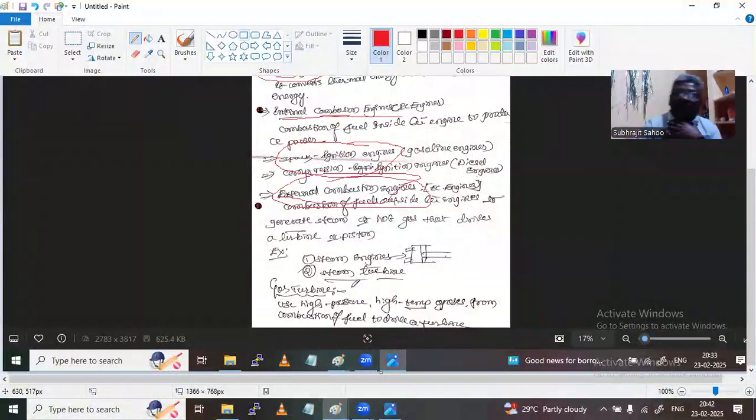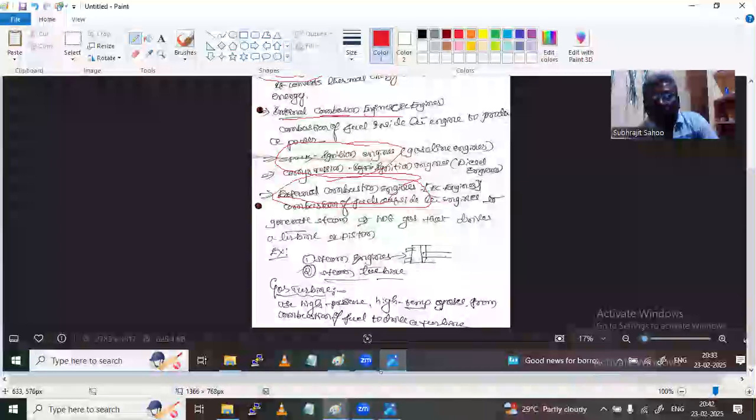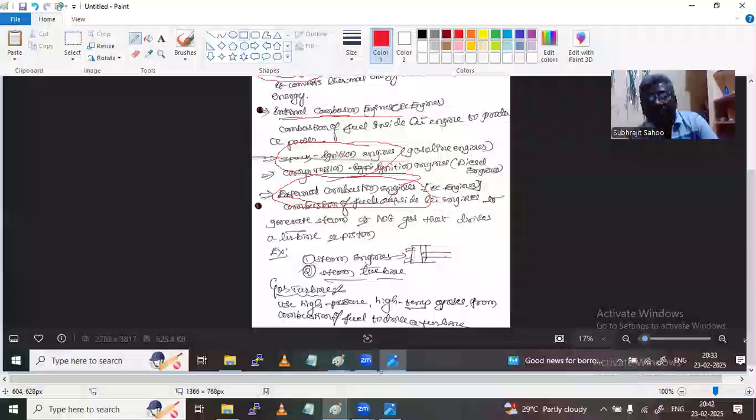The superheated steam enters the turbine, which is connected to the generator, where we can produce the power essential to drive the system. Gas turbines are also an example of an external combustion engine.